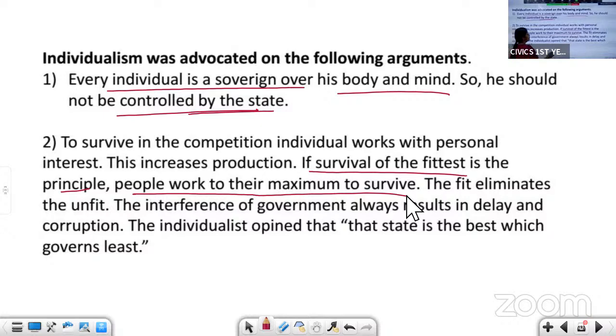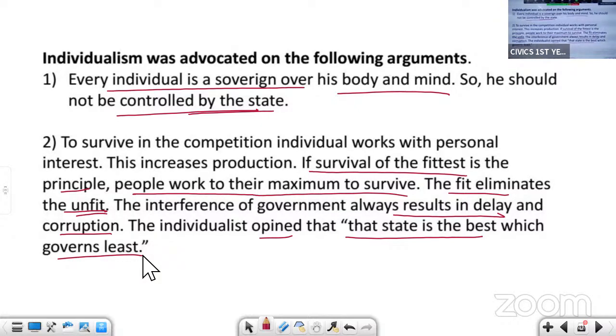The fit eliminates the unfit. The interference of government always results in delay and corruption. So individualists opine that the state that governs less is the best. A state which makes fewer laws is the best government.